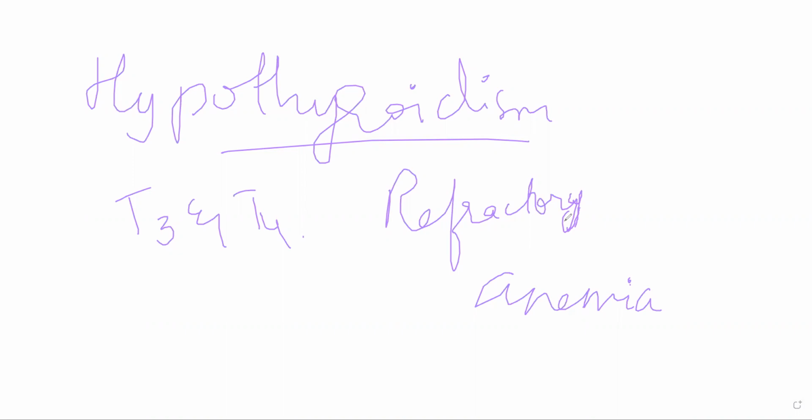So in case of refractory anemias, these are low risk anemias, but they can occur. The monolineage cells will start showing dysplasia. So in those patients they will have dyserythropoiesis, and a low percentage of blasts in your bone marrow and in your peripheral blood. So in that scenario you can give T3 T4 supplementation.